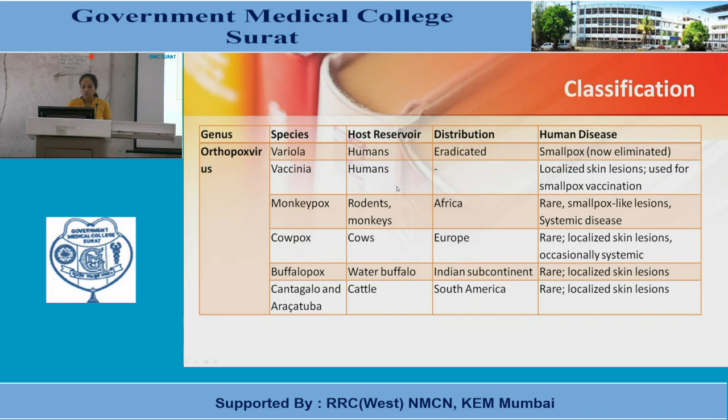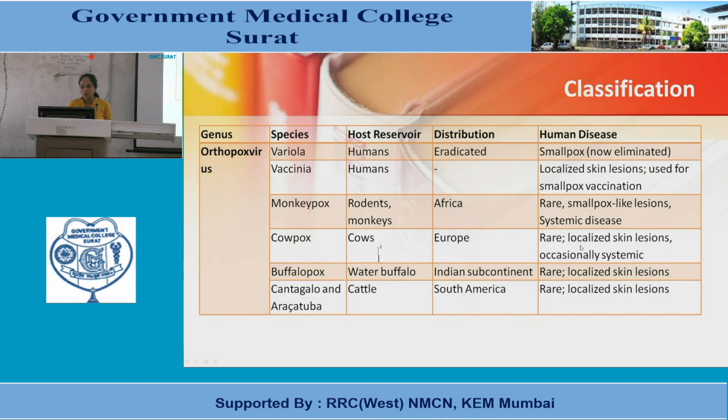Monkeypox, host reservoirs are rodents and monkeys. Distribution is most commonly Africa. Rare smallpox-like lesions and systemic diseases. Species Cowpox has host reservoir of cows. Distribution in Europe, and human diseases are rare.